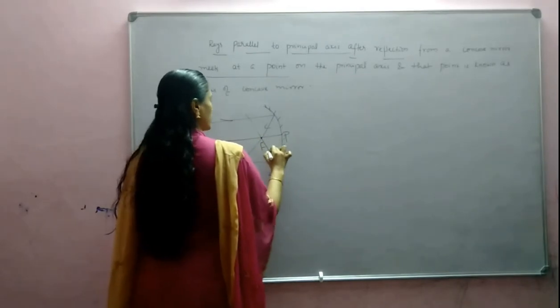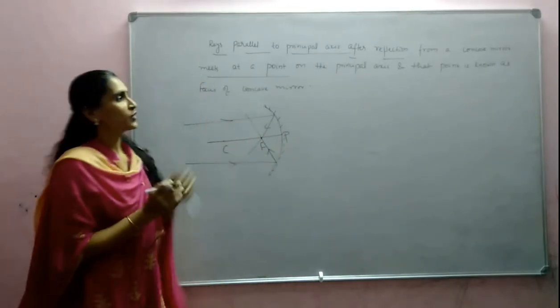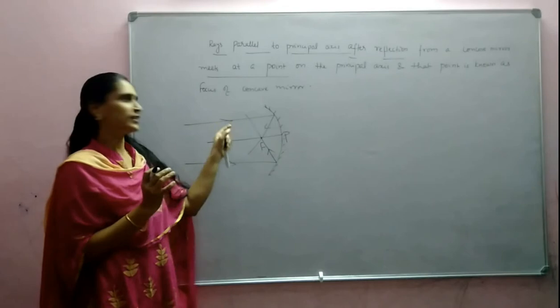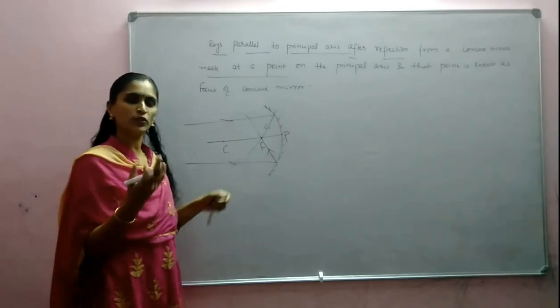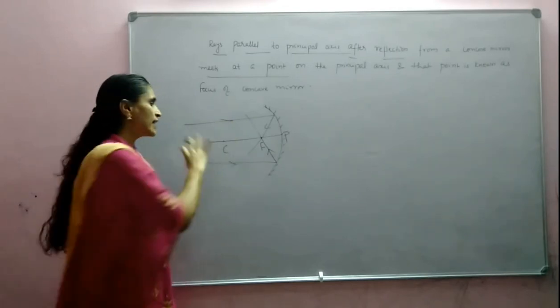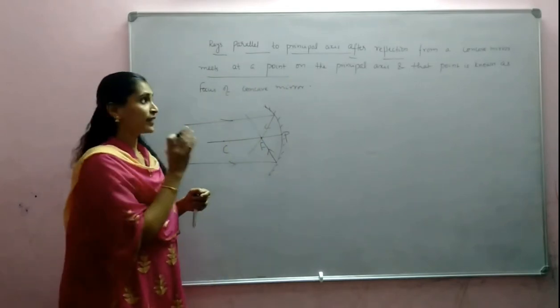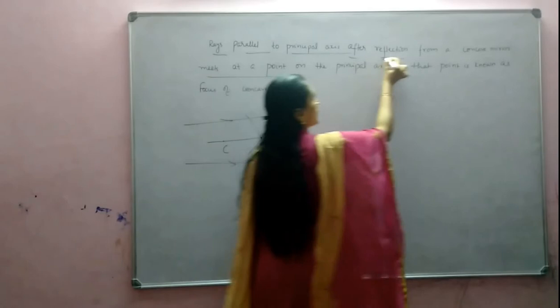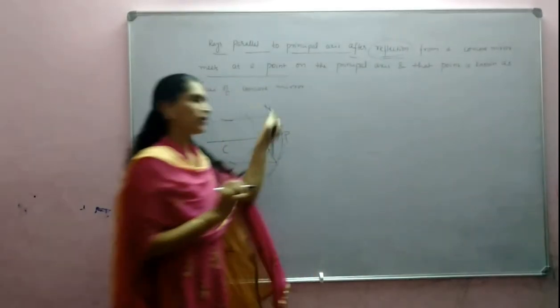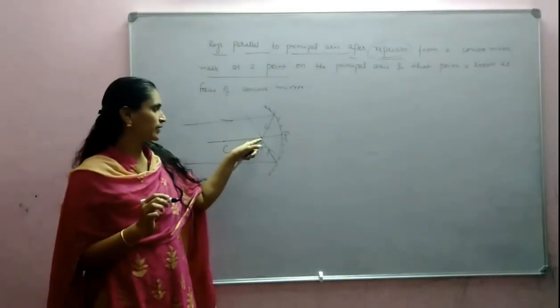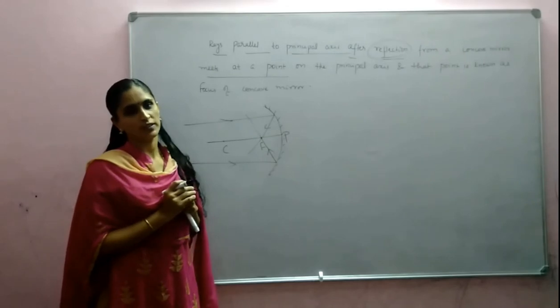This point is known as focus. We can consider any number of rays; if parallel light is incident, after reflection, which is very important, from the concave mirror, they meet at a point, and that point is known as focus.